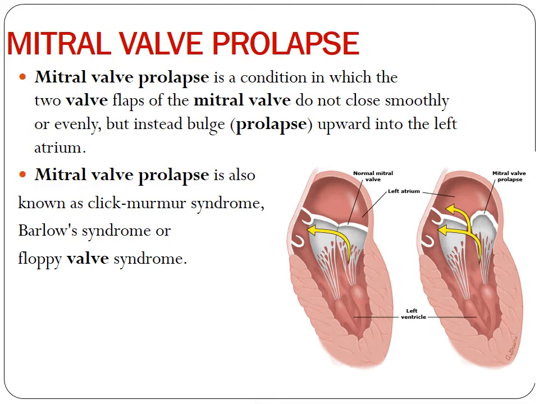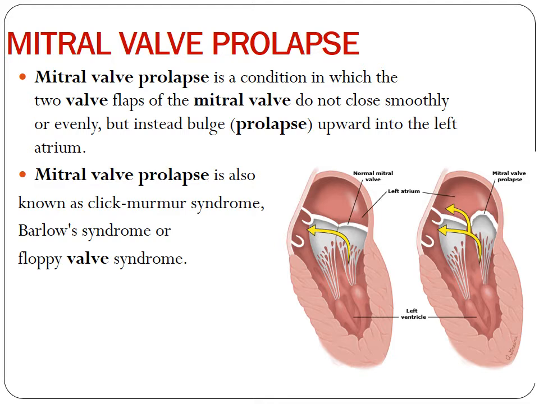Now, mitral valve prolapse. This is a condition where the two valve flaps of the mitral valve do not close smoothly or evenly, but instead they tend to bulge. In this picture, one shows the normal mitral valve, and the other shows the prolapsed mitral valve. You can see the bulging of the valve upward into the left atrium. Mitral valve prolapse is also known as click murmur syndrome, Barlow syndrome, or floppy valve syndrome.